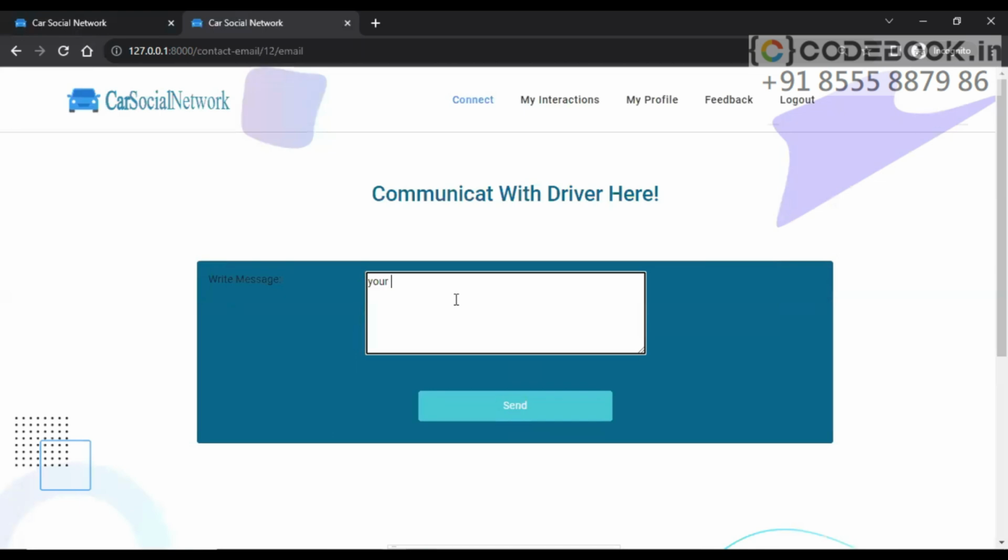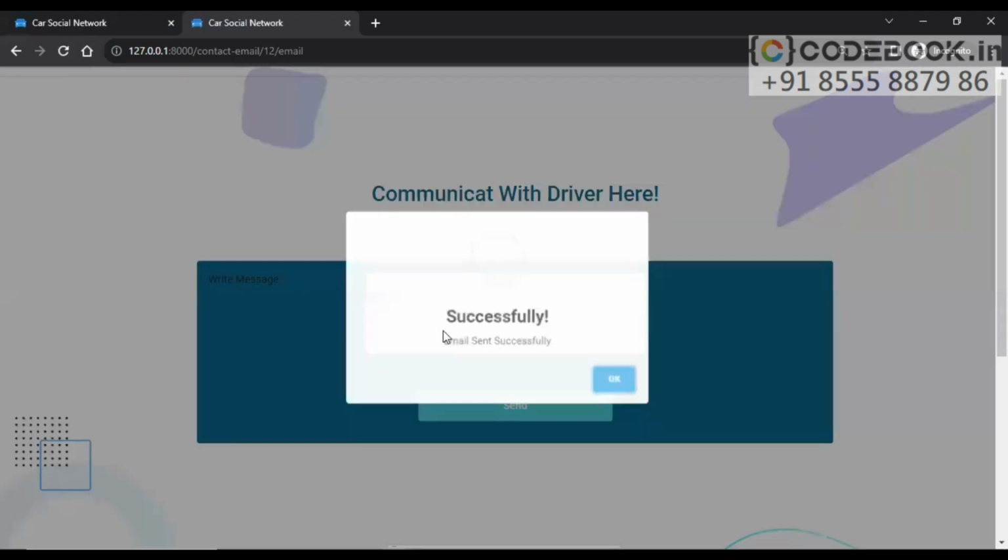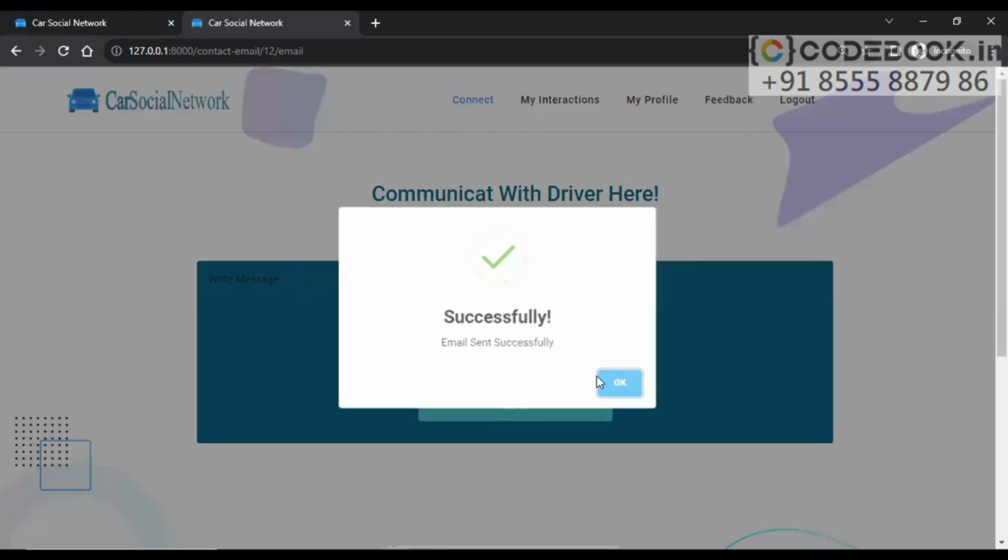Your vehicle is parked in front of my office. Kindly come fast and take action. Send. So now the mail will be sent to the user. Okay, email sent successfully.